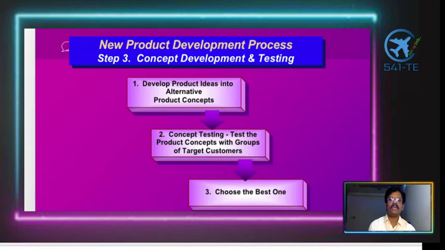The third step or stage in the new product development process is concept development and testing. It has three levels. First, developing the product idea into alternative product concepts. The second, concept testing, tests the product concepts with groups of target customers, because when we have a new idea in developing a new product, the concept of the product has to be tested in the market: why it is and what for it is, what is the benefit for the customers, the end users. Such things are supposed to be clarified at the testing level. Then the third one is to choose the best one, which we find out after verifying with the market.